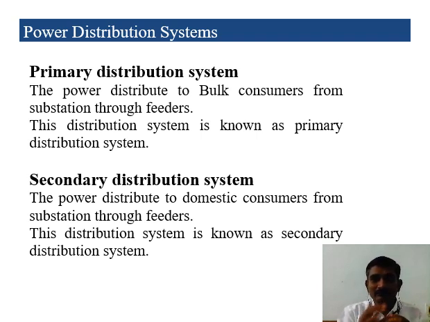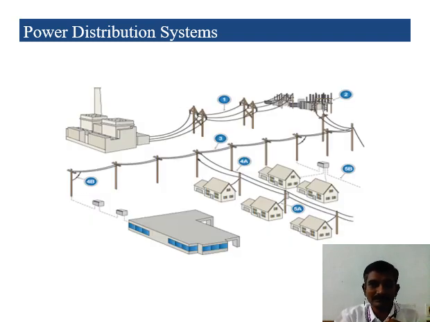Okay, then that will be reaching the substation. From the substation, we are distributing the power depending upon the need of the consumers. The consumers have classifications. This is a structure of the power distribution system, and this is a substation. I told you the bulk consumers, the industry people, can need it. So the domestic consumers are here, and industry can also directly get power.